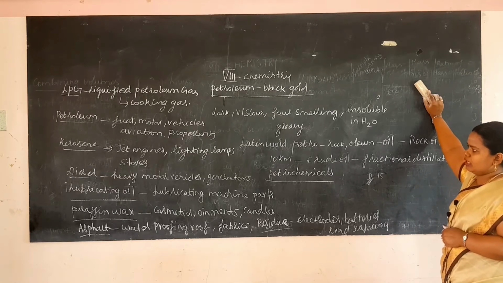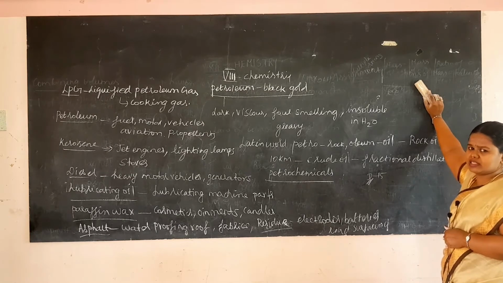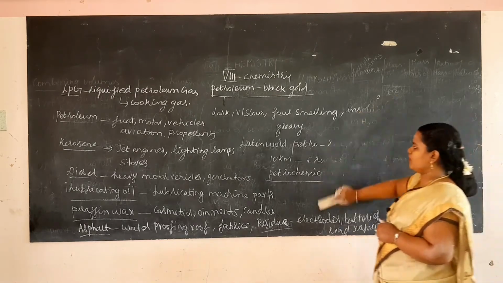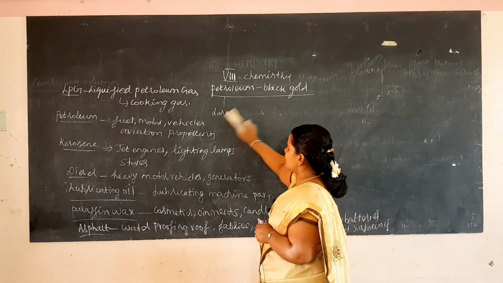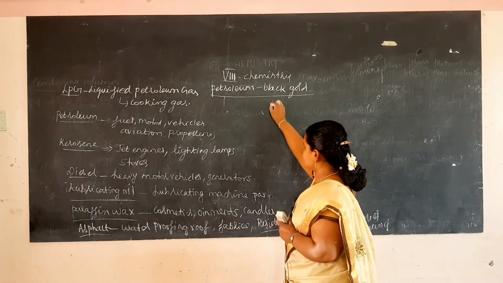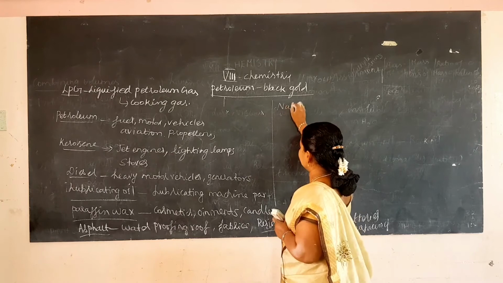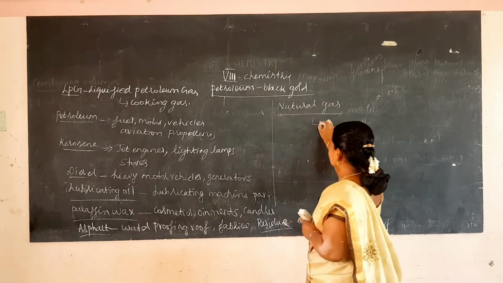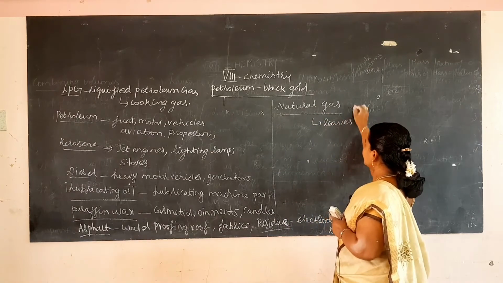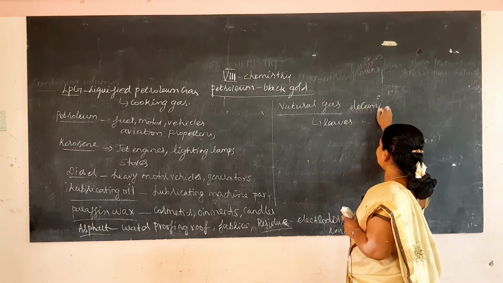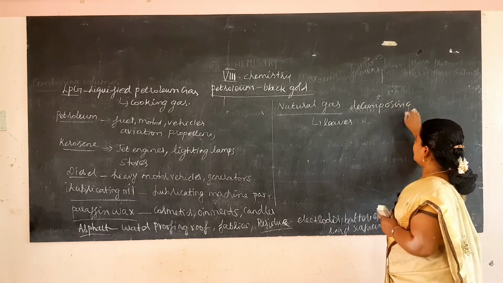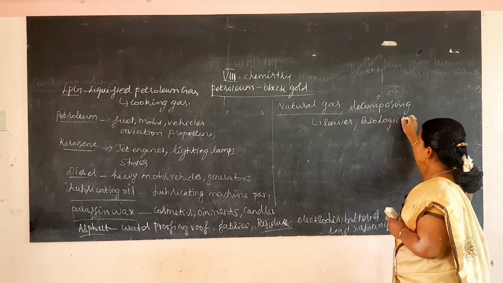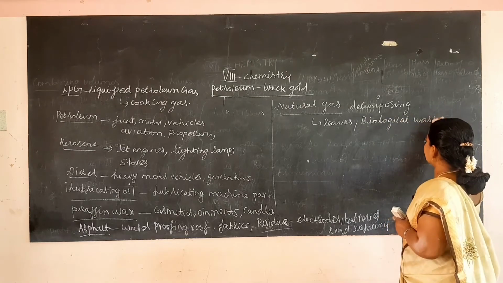Now the other important gas is natural gas. LPG is liquefied petroleum gas, and the next gas we are going to see is natural gas. This natural gas is obtained from decomposing leaves and biological waste.